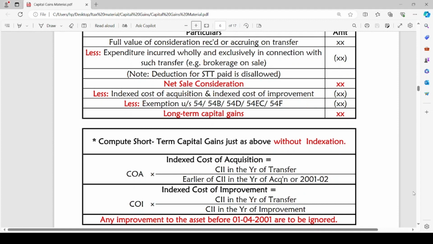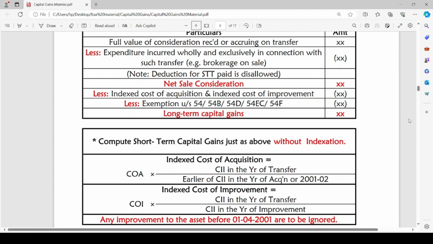How is the indexed cost of acquisition obtained? We determine the indexed cost of acquisition by multiplying the cost of acquisition by the CII, the cost inflation index, in the year of transfer, divided by the CII in the year of acquisition or in the financial year 2001-02, whichever is earlier.